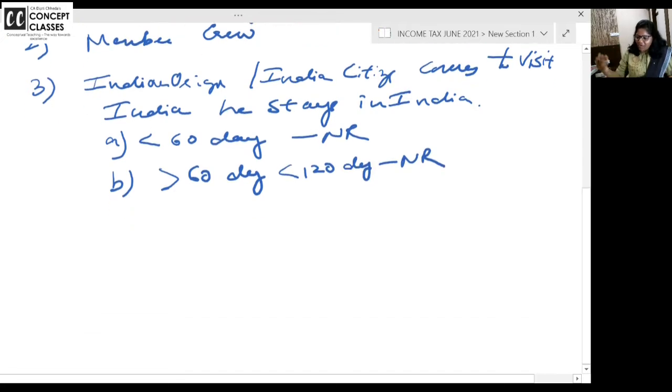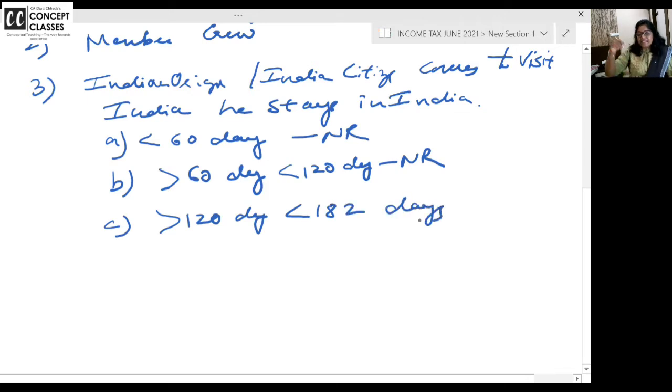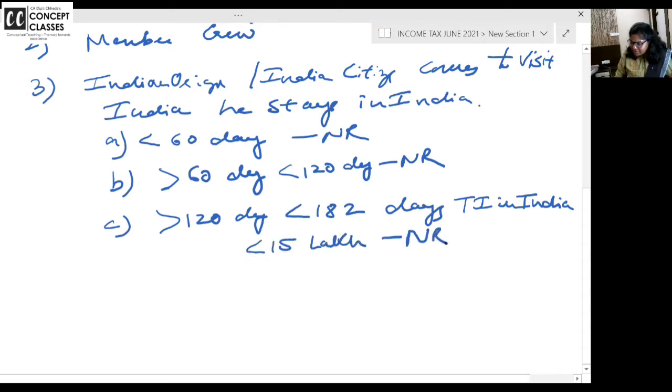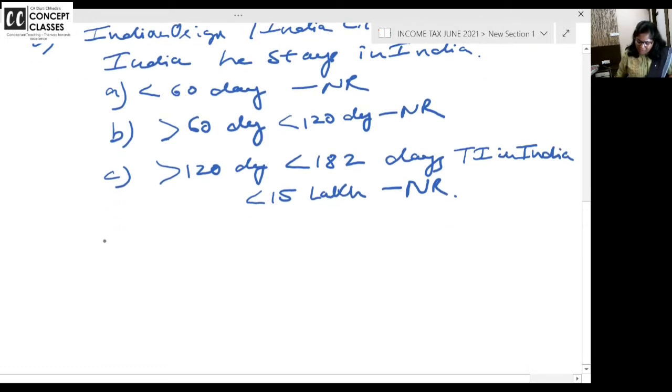Because I'm just giving all the different kinds of examples now. Greater than 120 days, less than 182 days, he is in India. This one is added now. But total income in India, total income meaning after deductions, total income in India less than 15 lakhs: non-resident. You are in India for more than 120 days, less than 182 days, but your total income in India is less than 15 lakhs, so you are a non-resident.